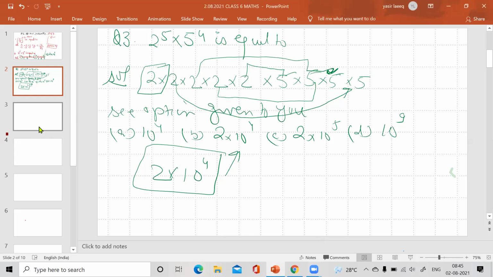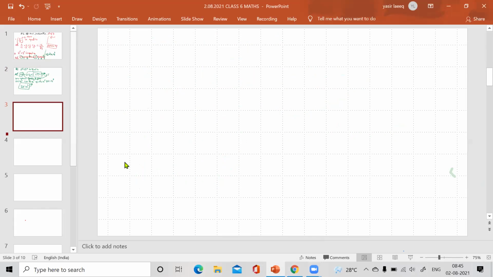Now moving to the review exercise. Before that, there is a question in question number 2 of exercise 8.5 which is very important.